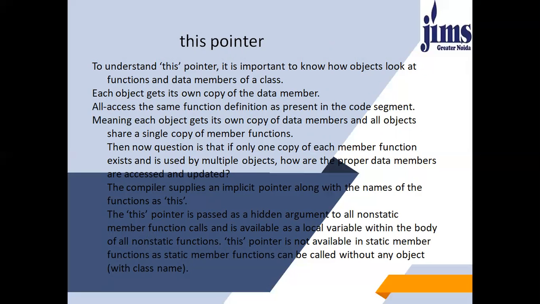Now the question is that if only one copy of each member function exists and is used by multiple objects, how are the proper data members accessed and updated? The compiler supplies an implicit pointer along with the names of the functions as this. This pointer is passed as a hidden argument to all non-static member function calls and is available as a local variable within the body of all non-static functions. This pointer is not available in static member functions, as static member functions can be called without an object, that is, with the class name only.